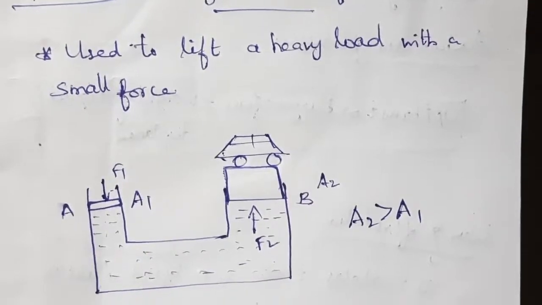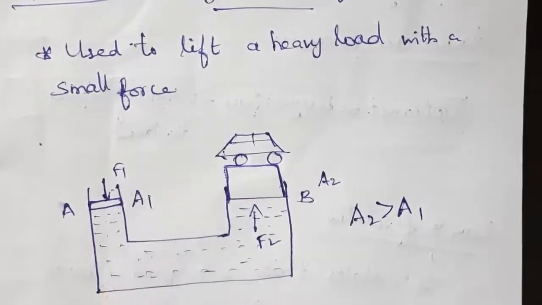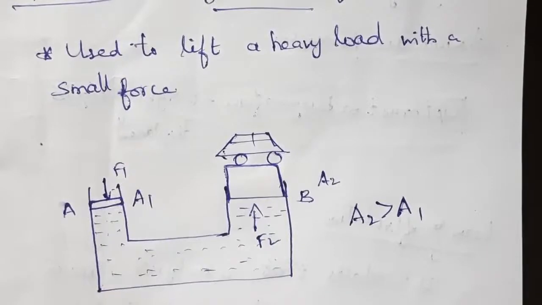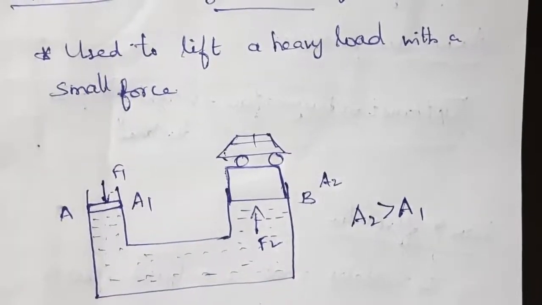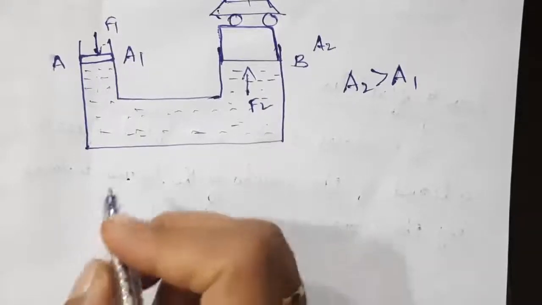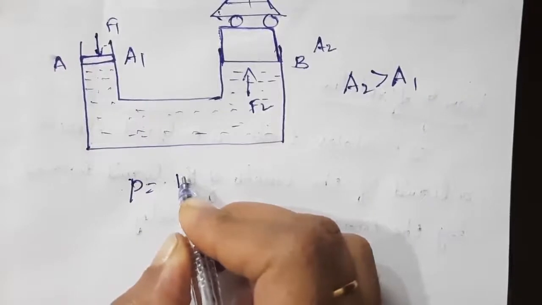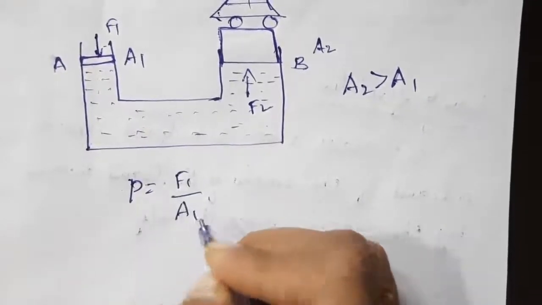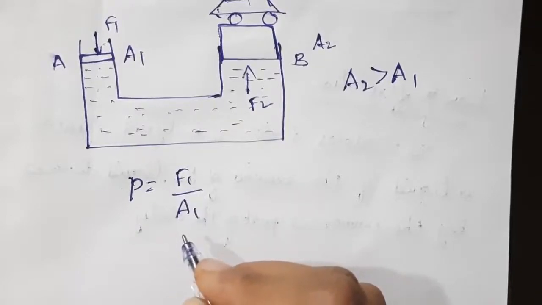Here, when we apply a downward force F1, the pressure created, we can write as P equal to force per area, so P is equal to F1 by A1.